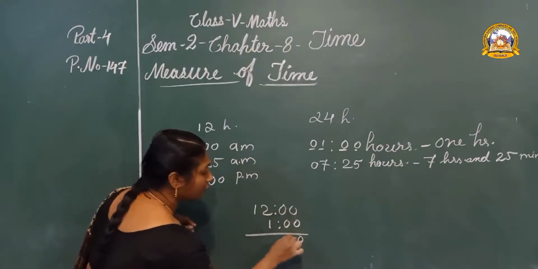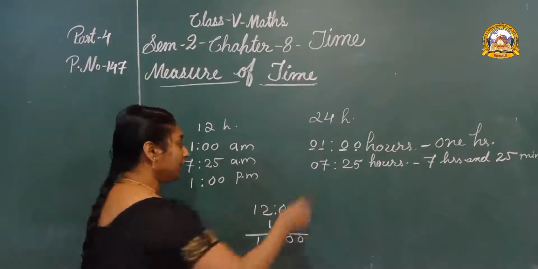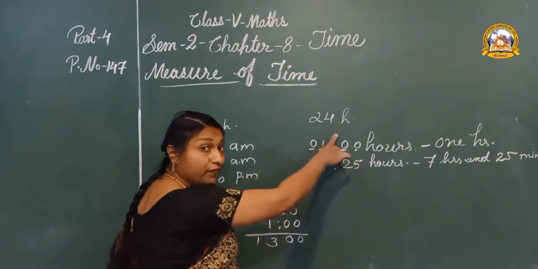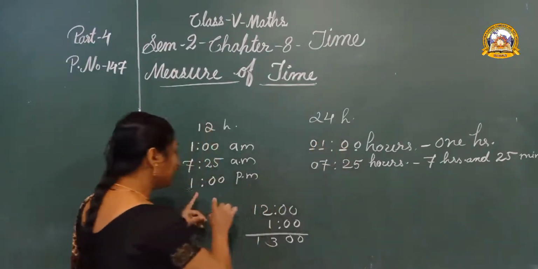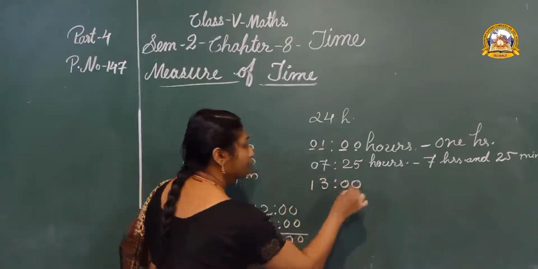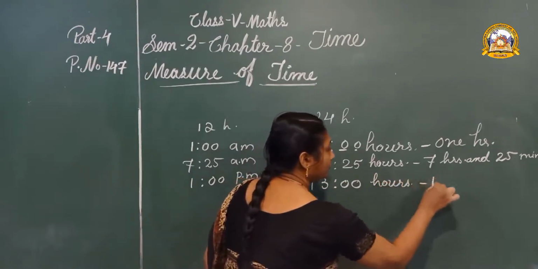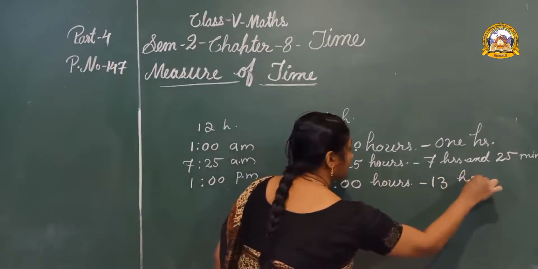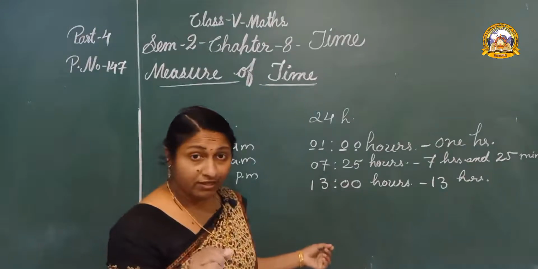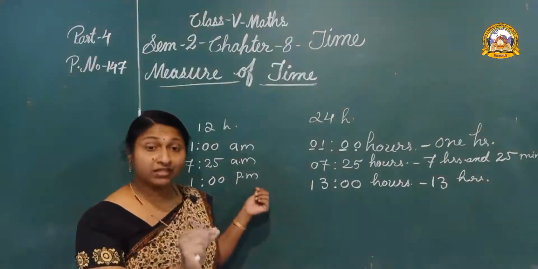How is that? 13 hours. Here we can write this time as 24 hours clock time. Okay. Children, did you get? If it is PM, we have to add the numbers with the 12.